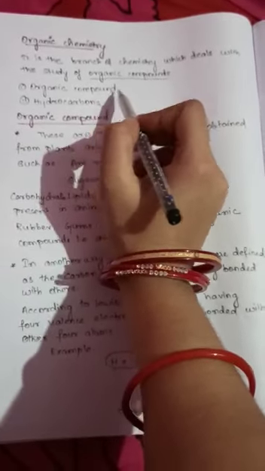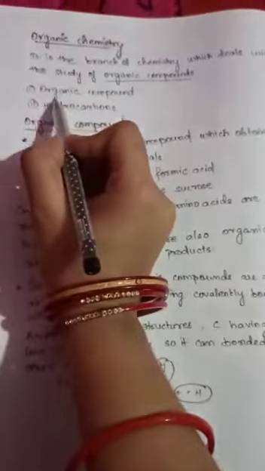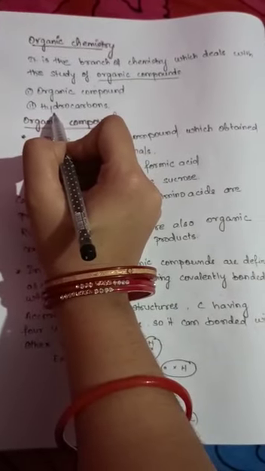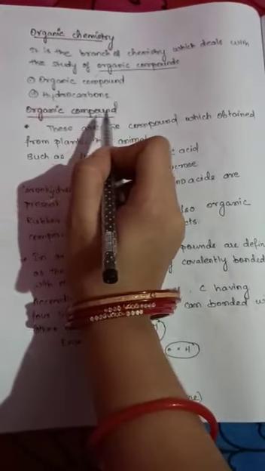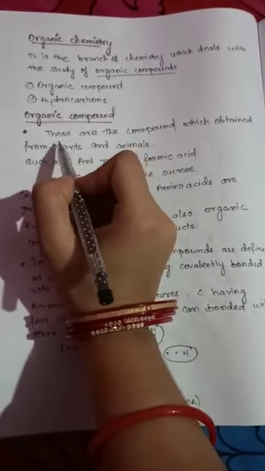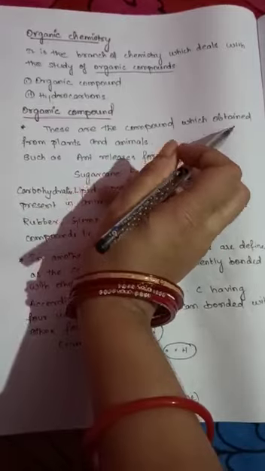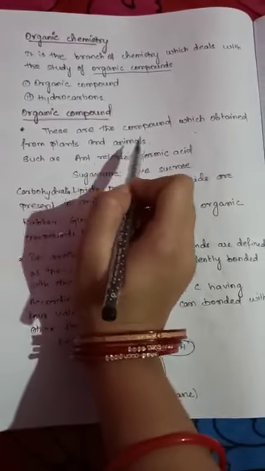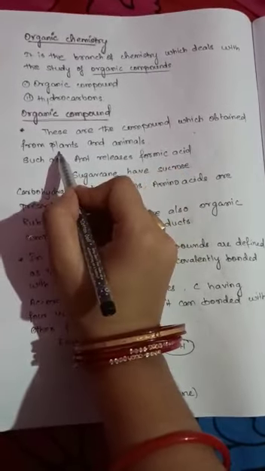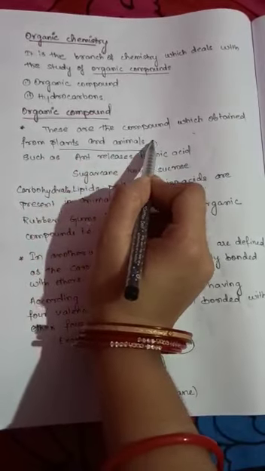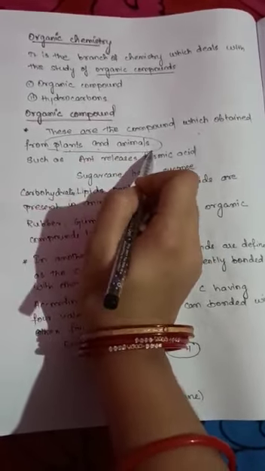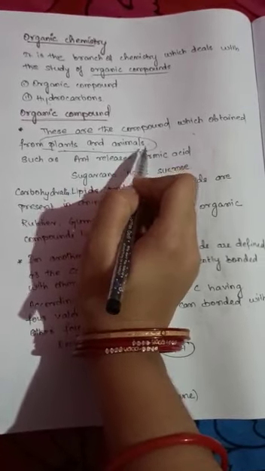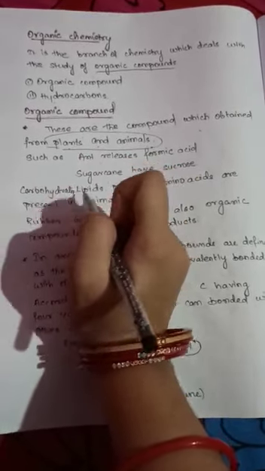First here we will discuss two words: organic compound and hydrocarbons. First of all, we'll discuss organic compounds. These are the compounds which are obtained from plants and animals. Here two words, it means the sources are plants and animals. The plant product and animal product are the sources by which these compounds are called organic compounds.